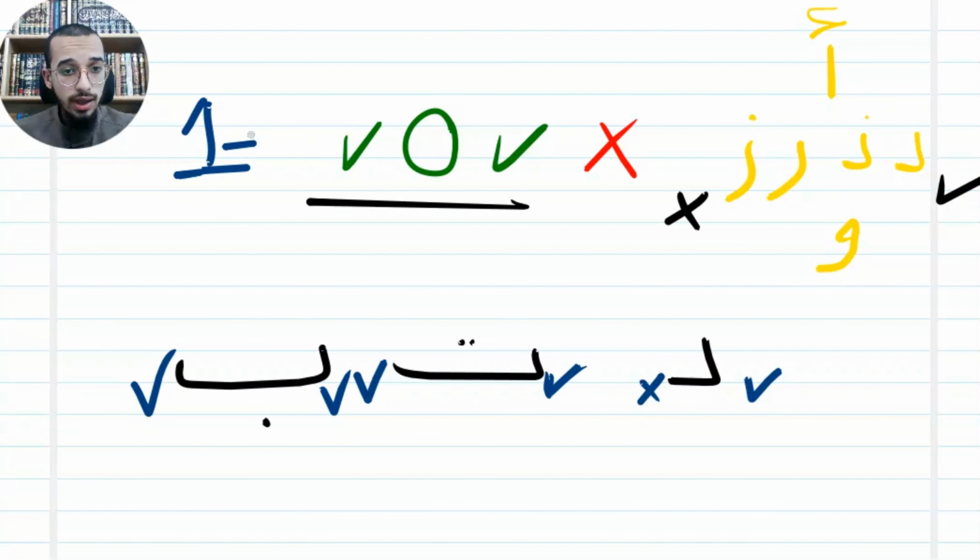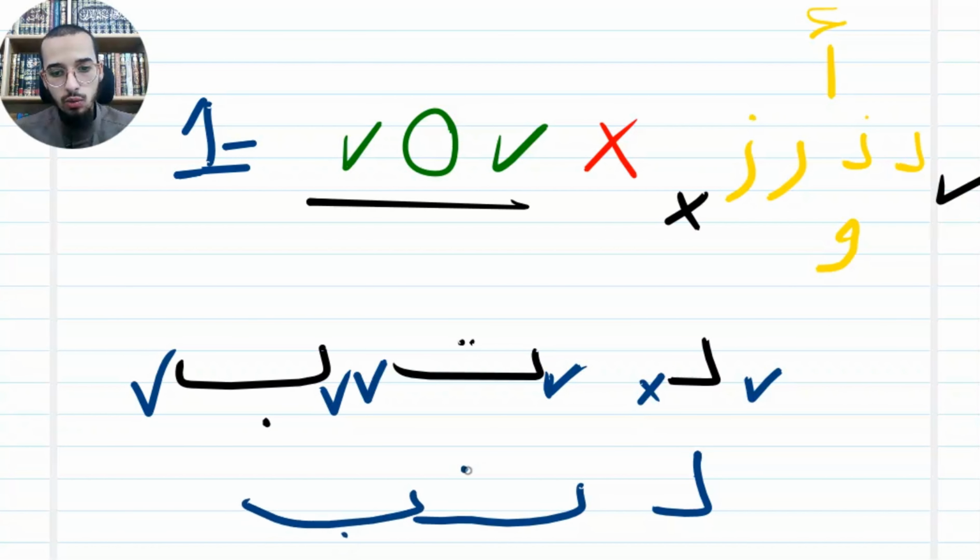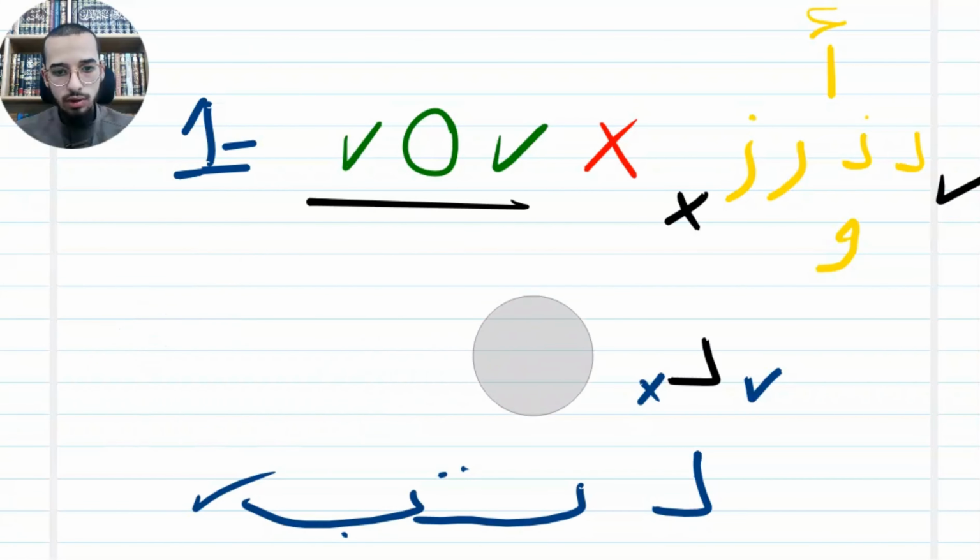So how can I link them? I'm going to link them like that: dal, then ta, then ba. We're going to explain this, inshallah, after some minutes. But first, we should know that alif, dal, dhal, ra, zay, waw, I can link them from the right, but I cannot link them from the left. So this is the first rule.